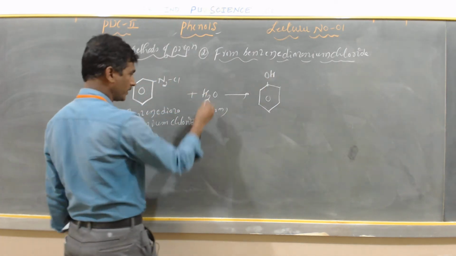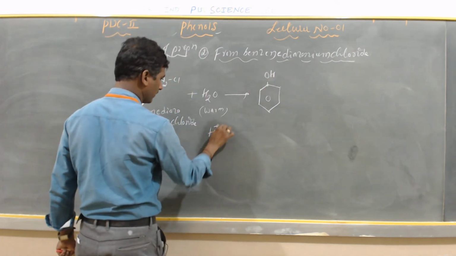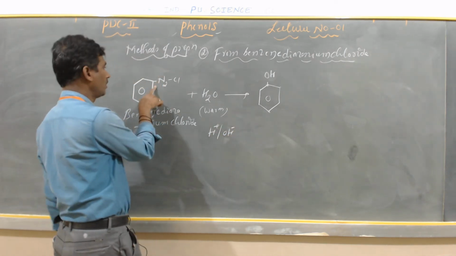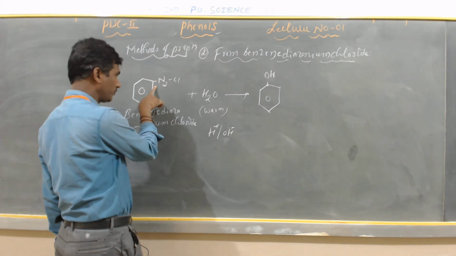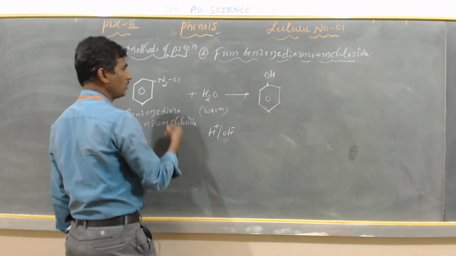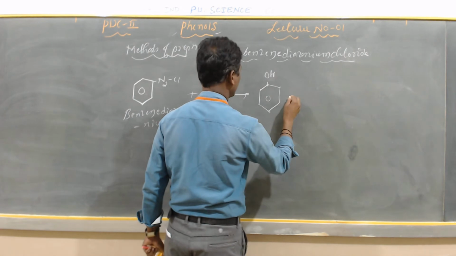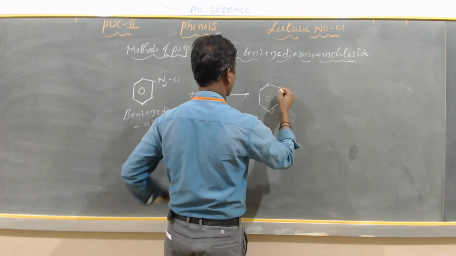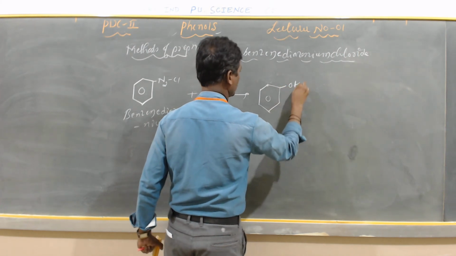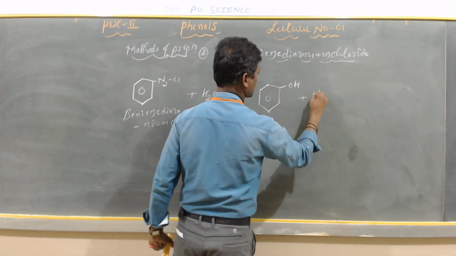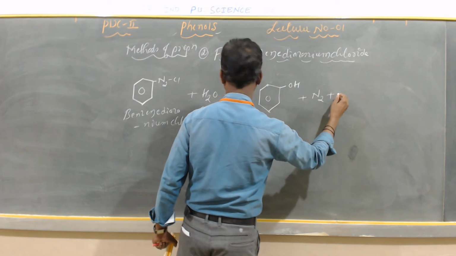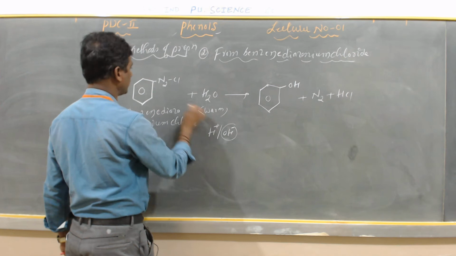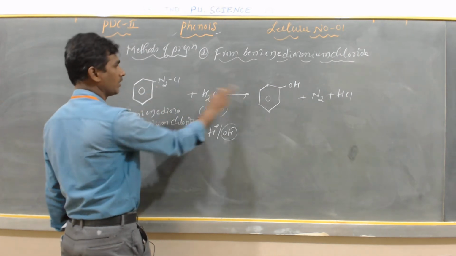Why does it give phenol? Water has H plus and OH minus. OH minus is directly bonded to the benzene ring, so it gives phenol. What is the remaining? I can write it here: OH, plus N2 plus Cl. So this OH minus is bonded to the benzene ring and now it becomes phenol.